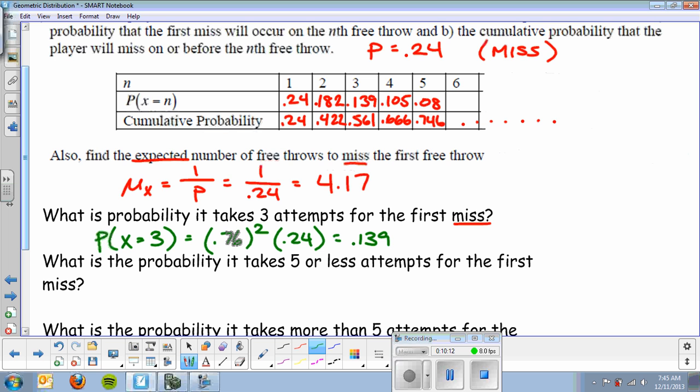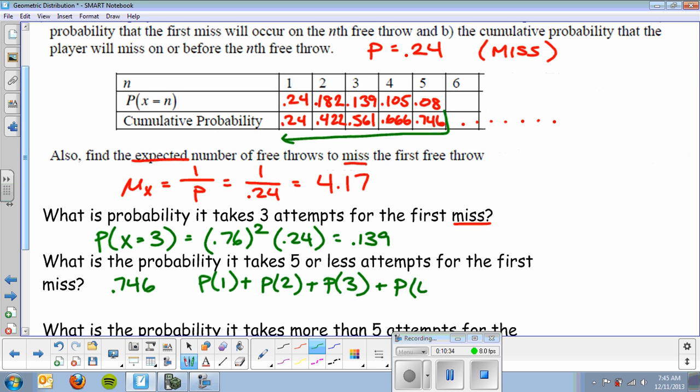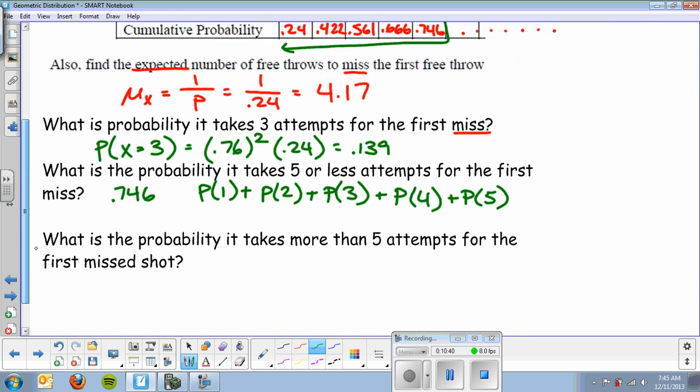Okay, what is the probability that it takes 5 or less attempts for the first miss? Well, that's this cumulative probability here. So it's basically 0.746 is my answer. But if I were to do that out the long way, that's basically the probability that my first miss is on the first shot, or my first miss is on the second shot, or on the third, or on the fourth, or on the fifth.